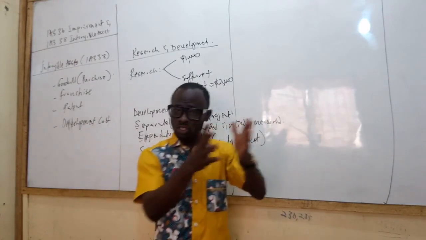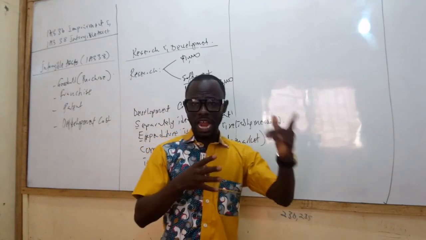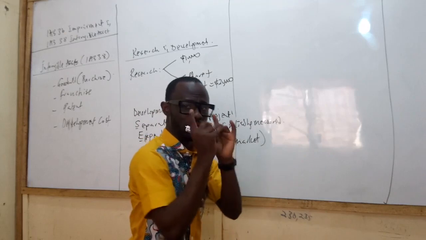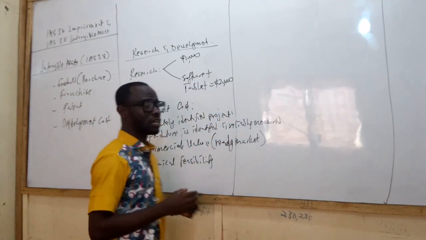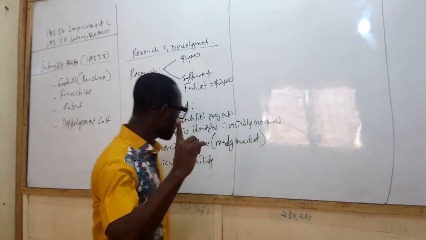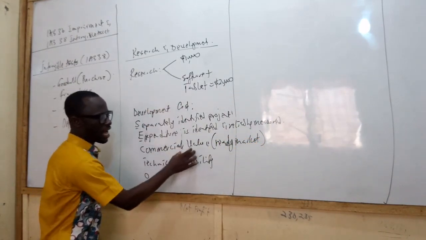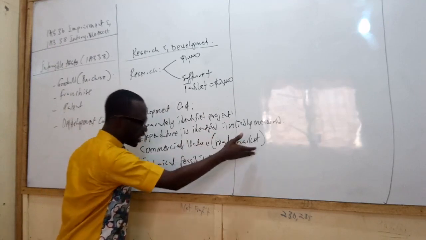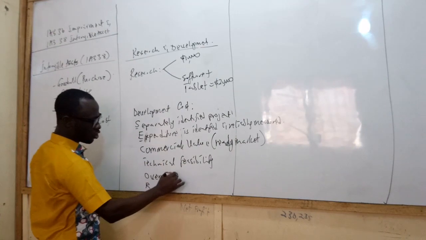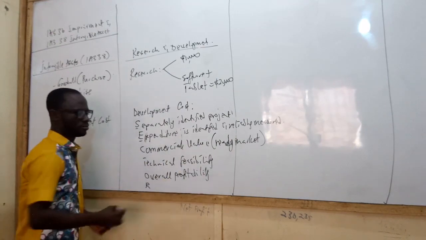So yes, it has to be a separately identified project. Yes, the cost should be reliably measured. Yes, it must have a ready market, but not only that, it should be something that will be feasibly done by the entity. But then, not only must what we are developing have a commercial value or a ready market, but it must be overall profitable. So the O represents overall profitability.